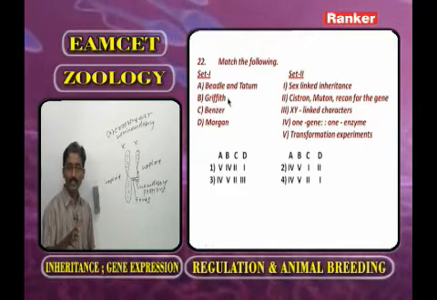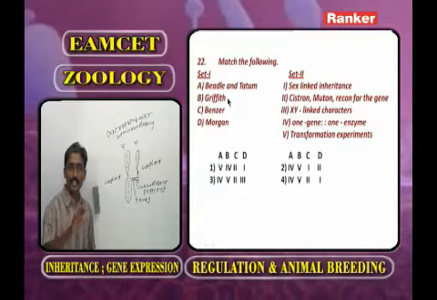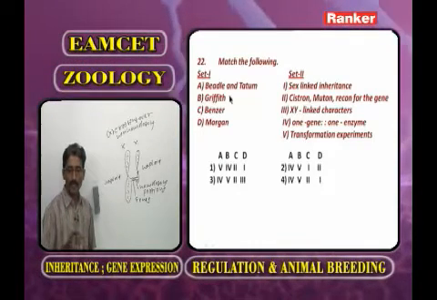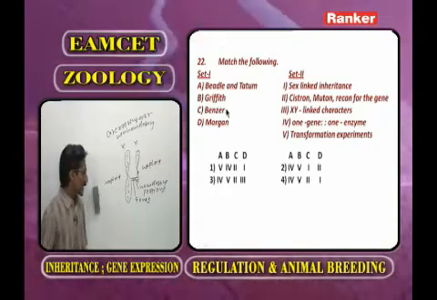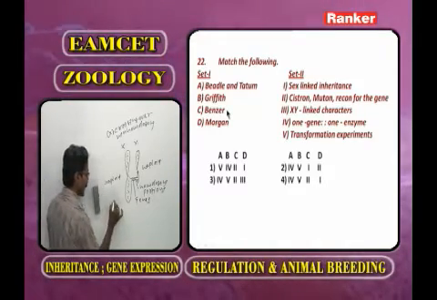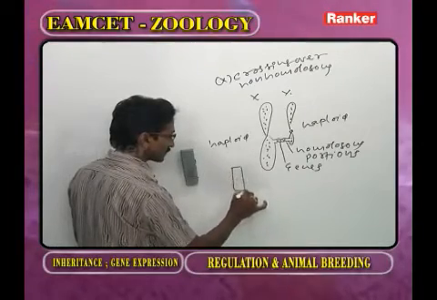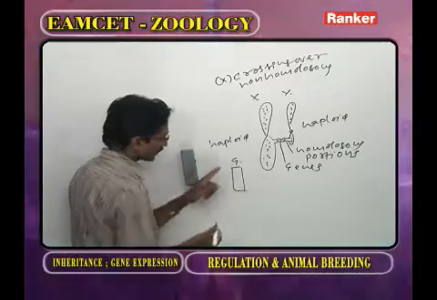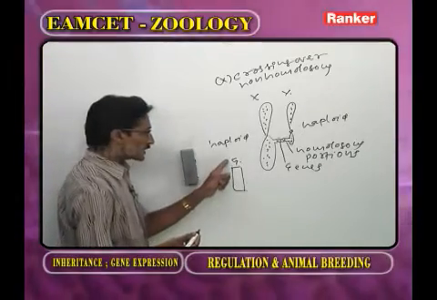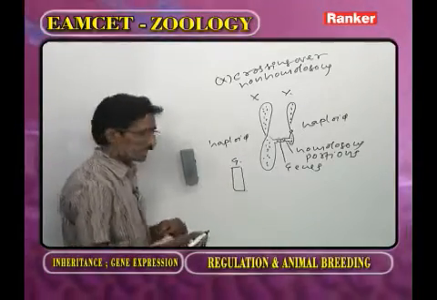What about Griffith? He conducted transformation experiments. What about Benzer? According to Benzer, as we observe the gene, G means gene. What is the gene? It is the part of DNA.